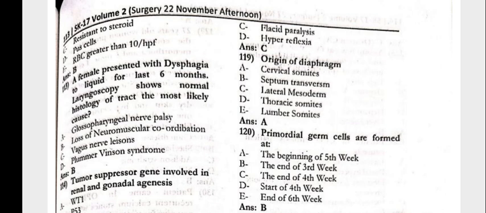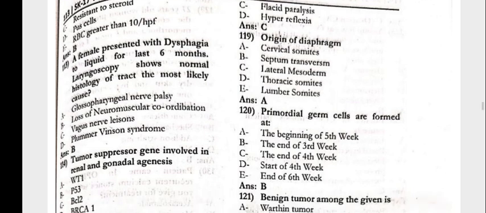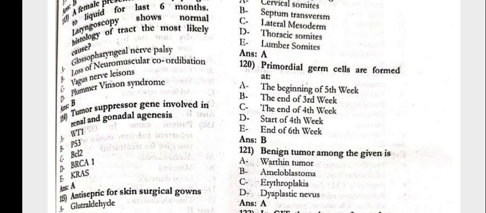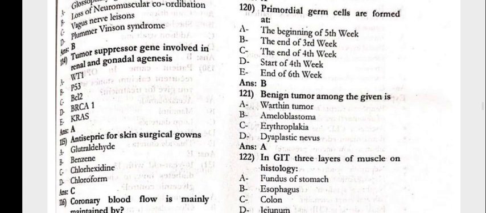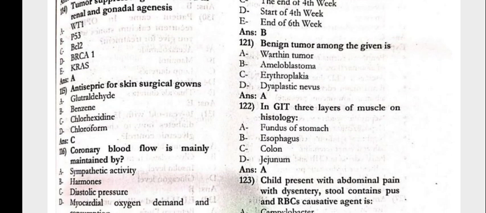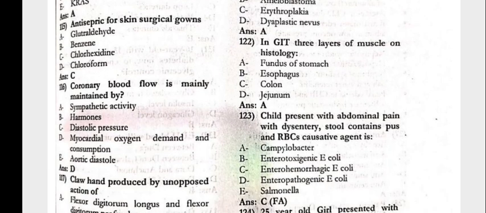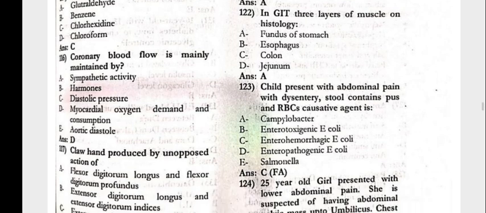Laryngoscopy shows the normal histology of the tract. The most likely cause would be the loss of neuromuscular coordination. The tumor suppressor gene involved in the renal and the gonadal agenesis would be the WT1. The antiseptic for the skin, surgical gowns, that is the chlorhexidine. The coronary blood flow is mainly maintained by the myocardial oxygen demand and the consumption.